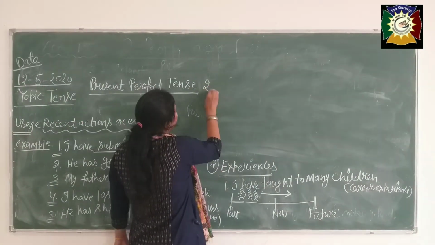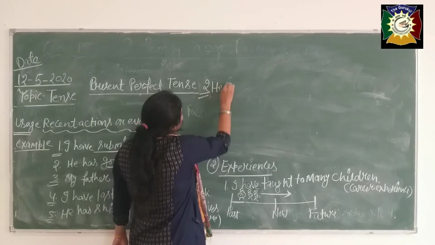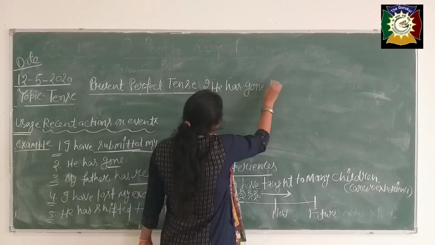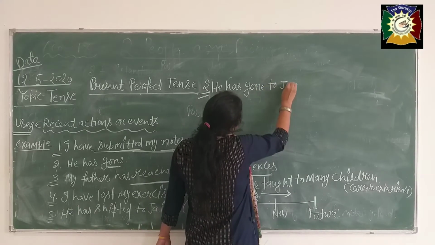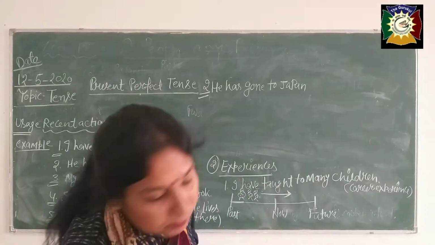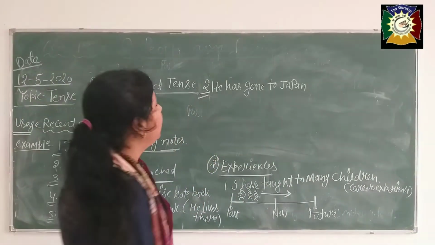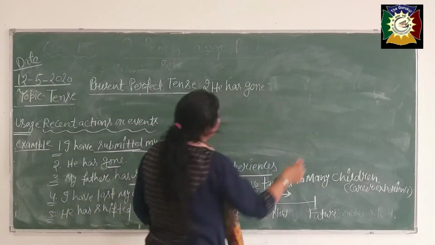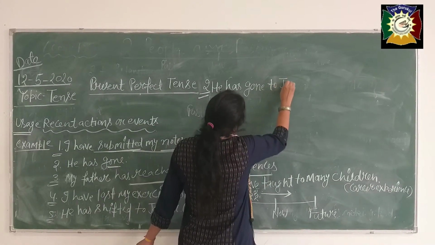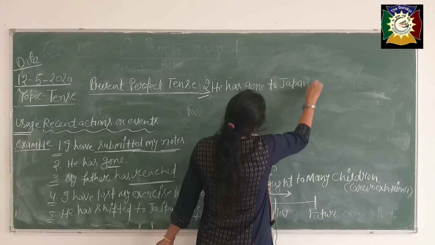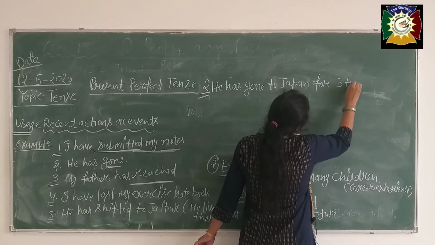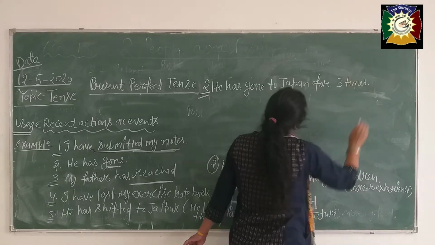See, second for experience. He has gone to Japan for 3 times.